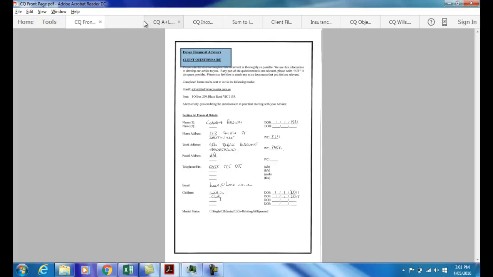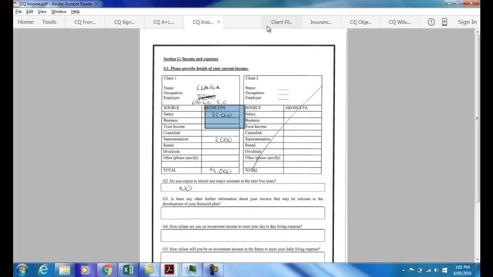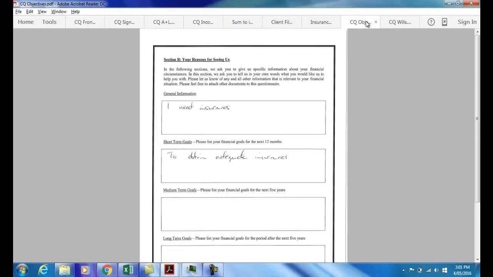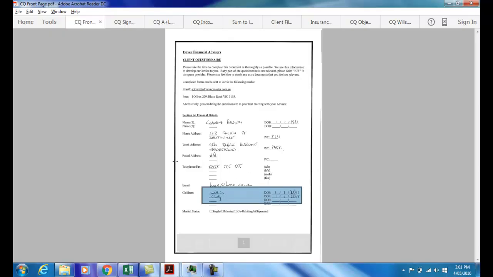Once you've gathered the information, which would include, of course, the client's assets, liabilities, the client's income, and the client's objectives, you are then free to proceed. Now, conveniently for this demonstration, this particular client has come with the specific objective of obtaining insurances. As we can see from the front page here, she is a separated mother of 2 young children, and she is looking to insure herself, presumably as the children's sole primary provider now.